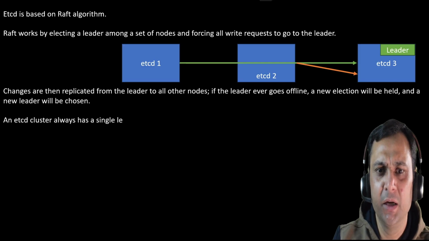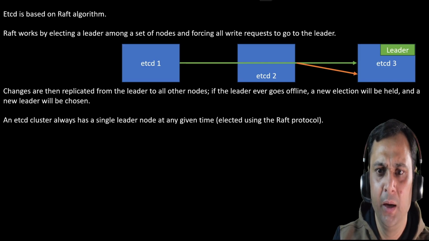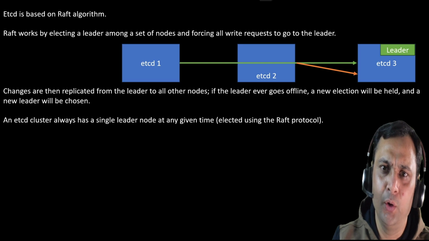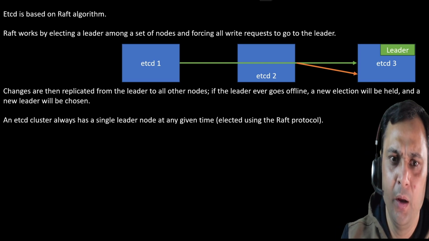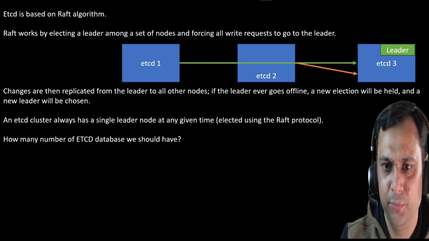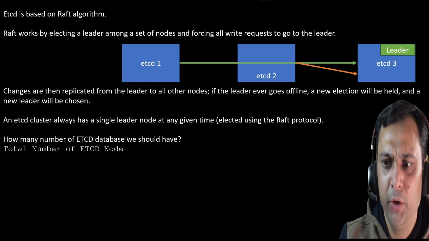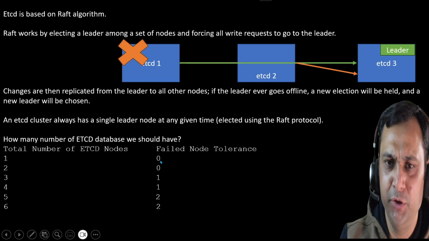An etcd cluster always has a single leader node at any given time, elected using the Raft algorithm. Okay, so there will be only one leader at a time. How many etcd databases should we have? The total number of etcd nodes and failure tolerance is shown here. If we have one etcd, it will be zero tolerance.